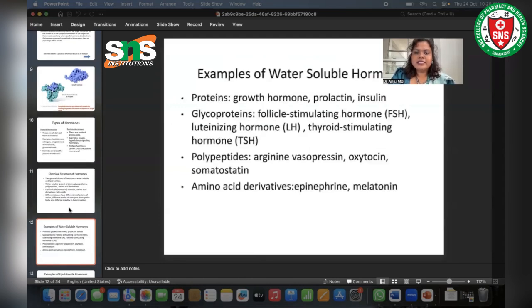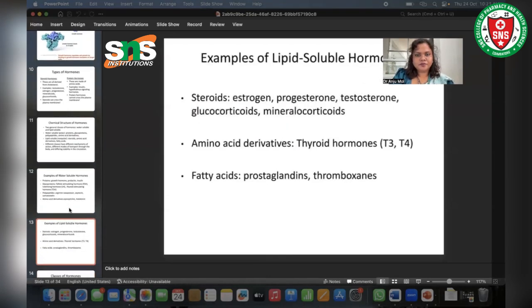Now let's see examples of water-soluble hormones. In the case of proteins, growth hormone, prolactin, and insulin are water-soluble hormones. That comes under protein. Glycoproteins: follicle-stimulating hormone, or FSH, luteinizing hormone, that is LH, and thyroid-stimulating hormone, that is TSH. Polypeptides: arginine vasopressin, oxytocin, somatostatin. Amino acid derivatives: epinephrine and melatonin.